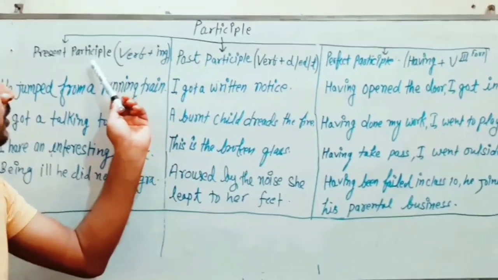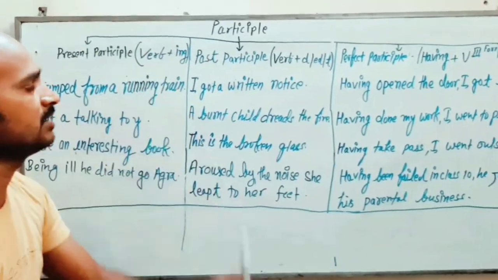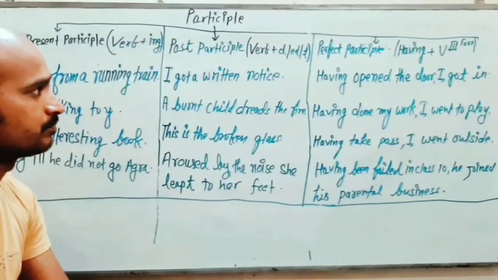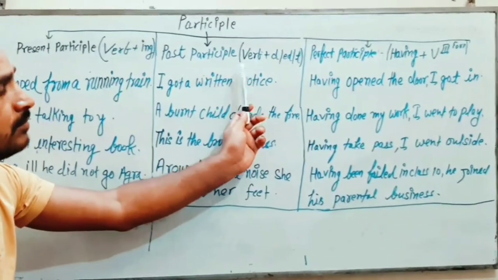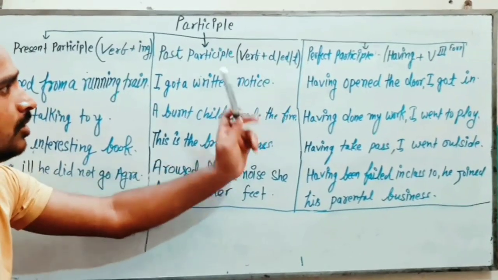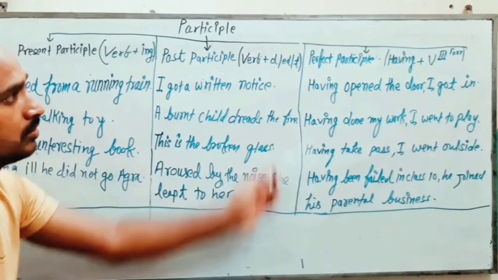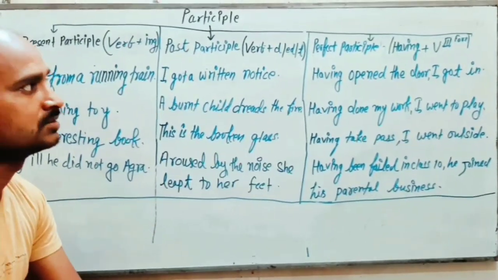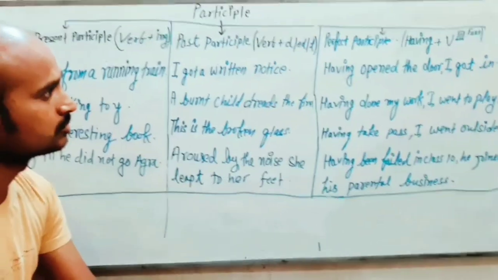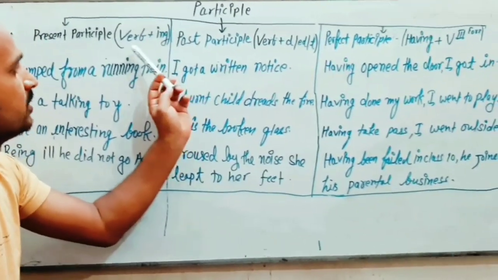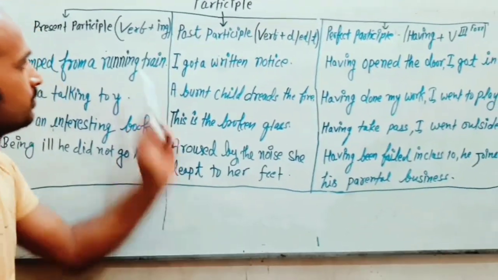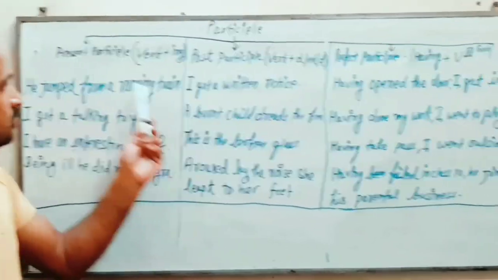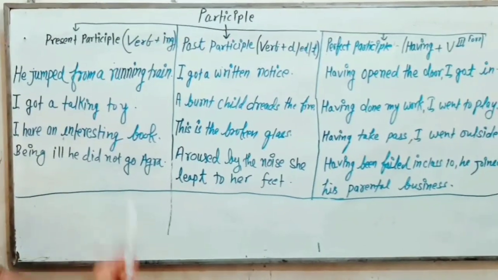So for making present participle, we need to have first form of the verb with ing. For making past participle, we need to have first form of the verb with d, ed, t or en. Now for perfect participle, we need to have having plus third form of the verb. So this is how you will frame present participle, past participle and perfect participle. So let's have some examples of this.